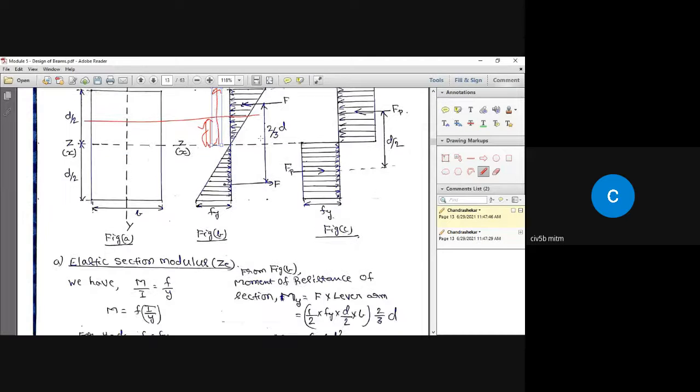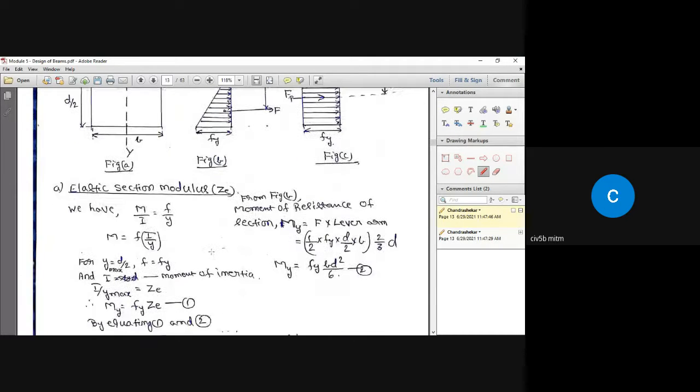So when we take Y equal to Y max, that is equal to d by 2, and substitute the value of d by 2 in place of Y, and I is the moment of inertia of this section, which is b d cubed by 12, and in place of F, we are going to substitute the value of Fy.